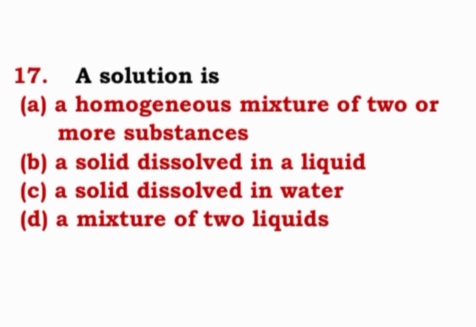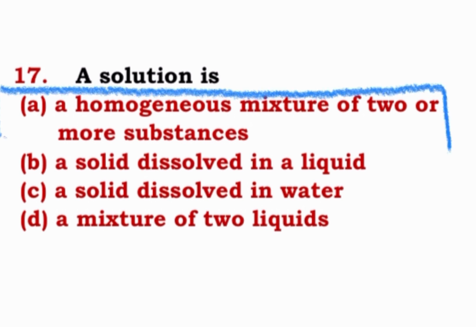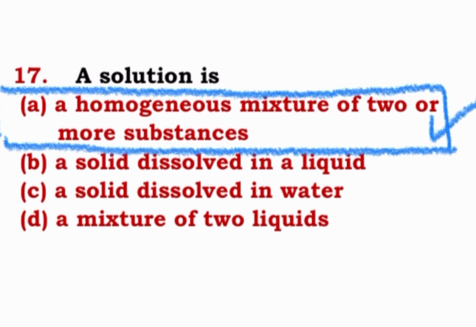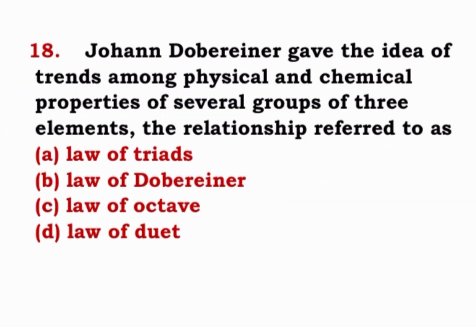Question number 17. A solution is a homogeneous mixture of two or more substances: a solid dissolved in a liquid, a solid dissolved in water, a mixture of two liquids. Correct option for this is A. A homogeneous mixture of two or more substances is called a solution.